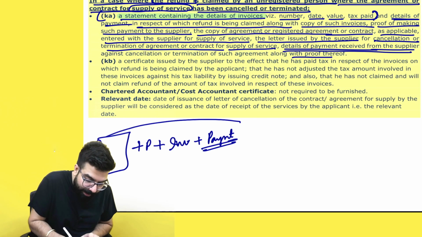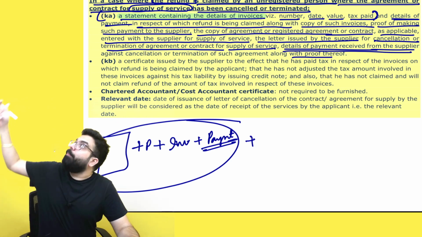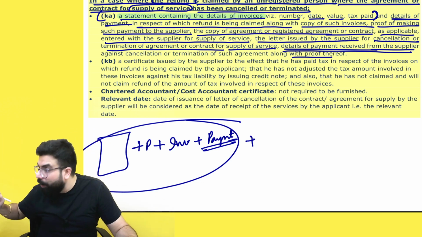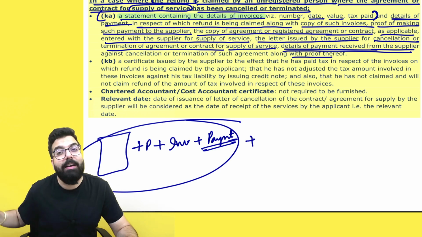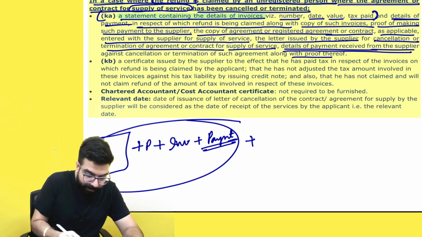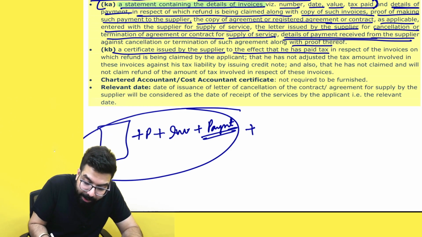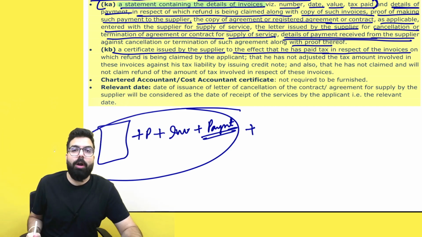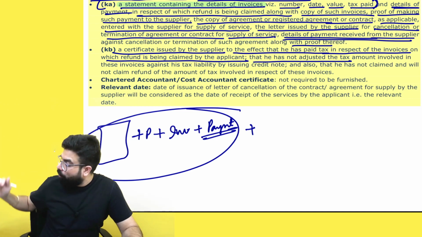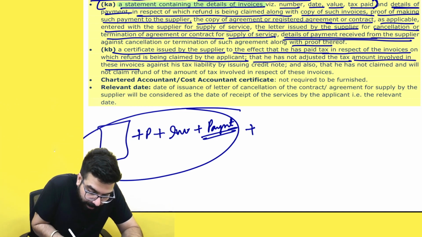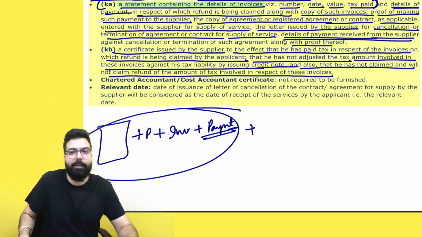So this is the details which is required from your end. Plus, you also have to take from the supplier one undertaking. That supplier has paid the tax to the government. Supplier will not do any adjustment of the tax by issuing a credit note, etc. Supplier will not claim a refund of the tax. That undertaking also you have to take from the supplier. A certificate issued by the supplier to the effect that he has paid the tax on the invoice to the government, for which refund is claimed by me, and that he has not adjusted the tax by issuing a credit note, and also that he has not claimed and will not claim a refund of the tax in respect of those invoices.